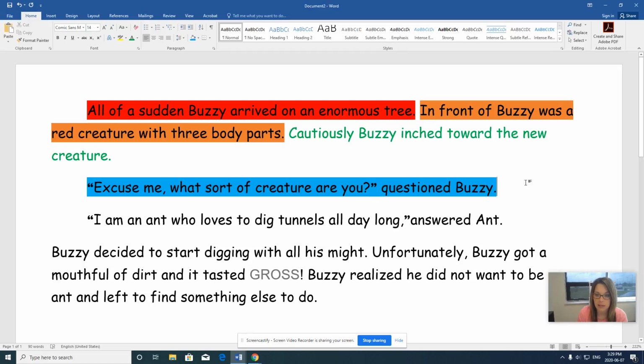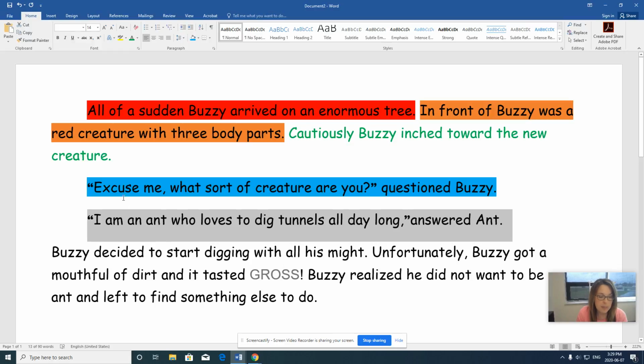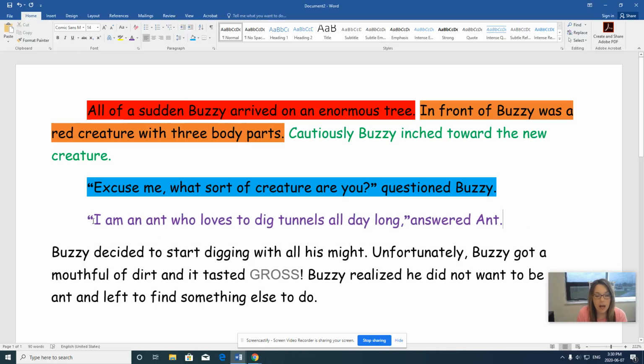Questioned Buzzy. Now the next sentence is where the creature that he's met is going to tell or reveal who he is. So we're going to make this sentence purple. So he says, "I am an ant who loves to dig tunnels all day long," answered Ant.